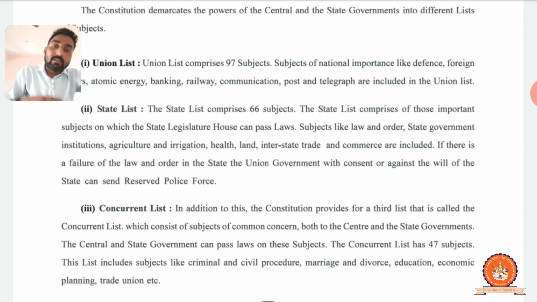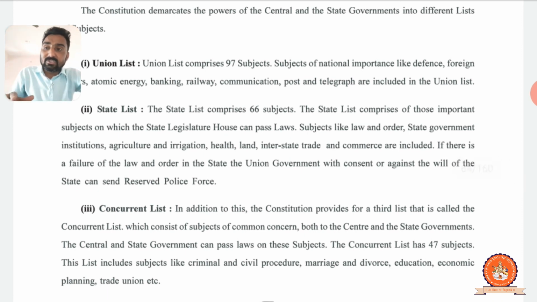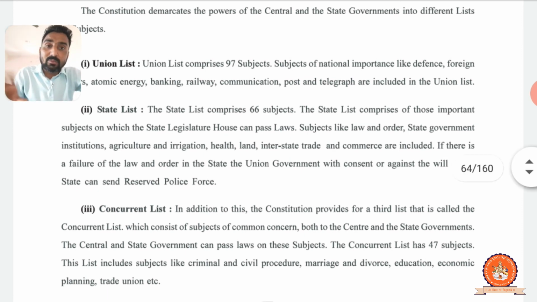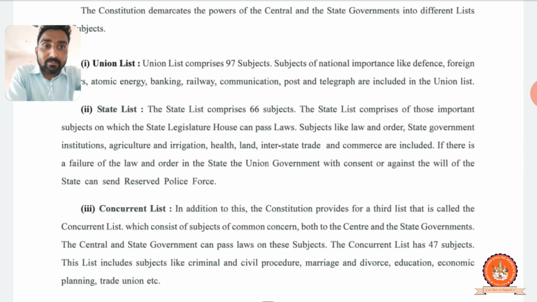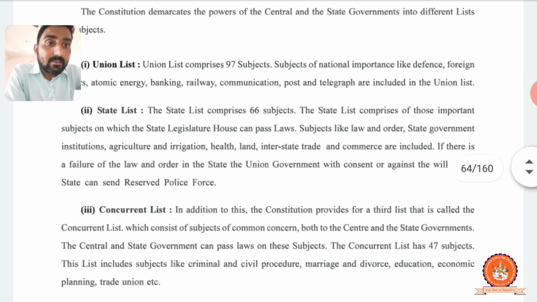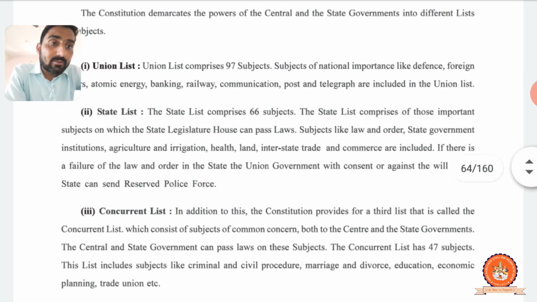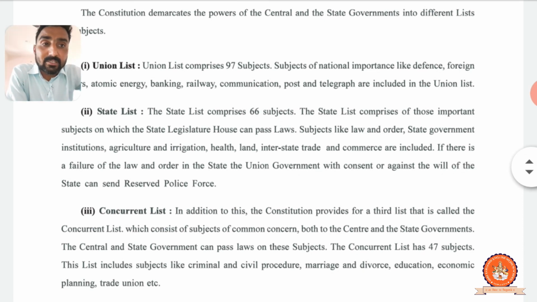Interstate trade, interstate, that means one state to another state for a business. If Gujarat wants to do business with Maharashtra or UP, that decision is taken by the state government. And commerce and commercial decisions are also taken by the state government, right? These are all included, right?